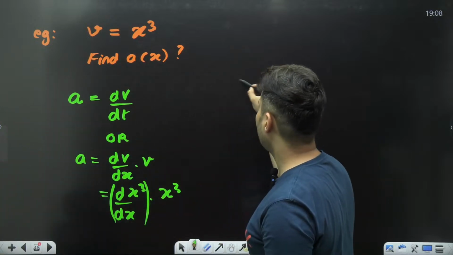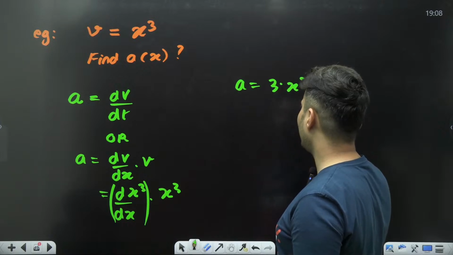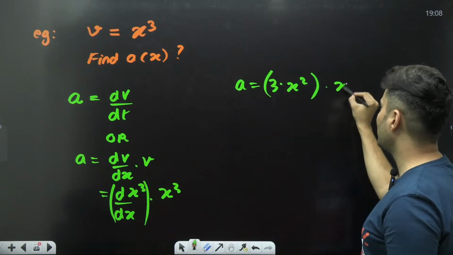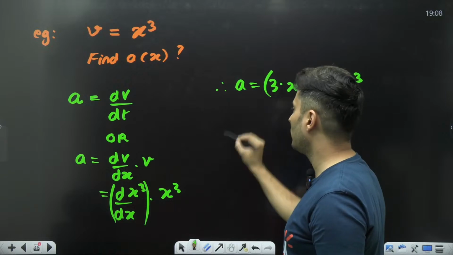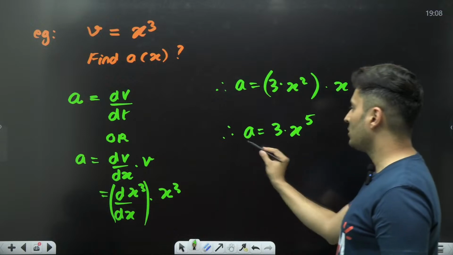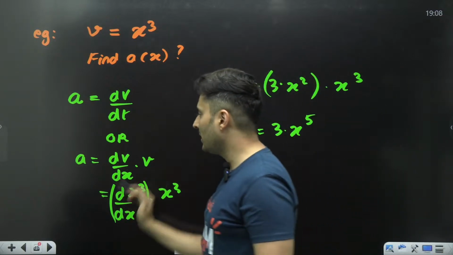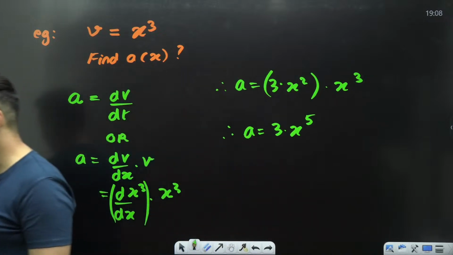What is the derivative of x raised to 3? It is 3 into x square, and this is basically x cube. So I will get the acceleration as 3 into x raised to 5. So acceleration as a function of x is solved. This is how sometimes you might have to use this relationship.